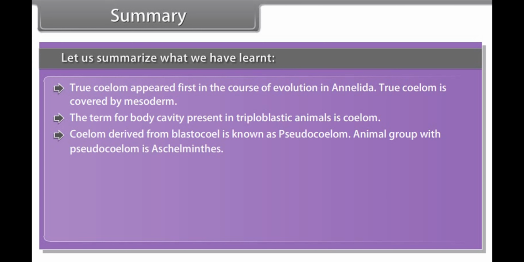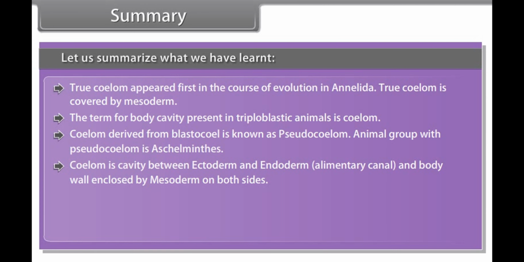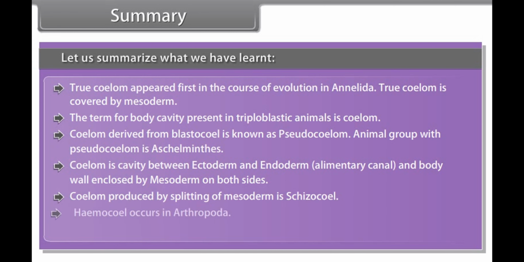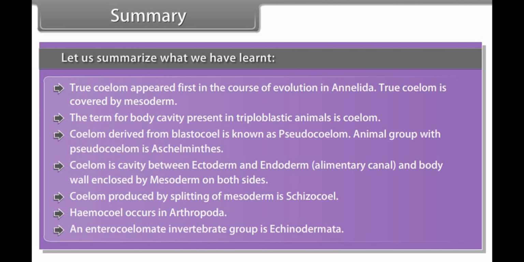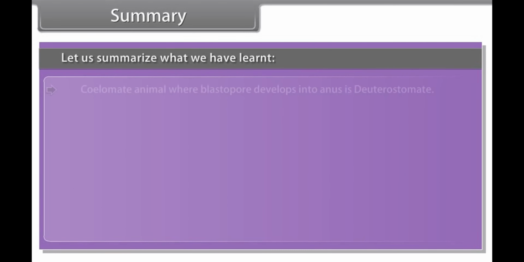Coelom derived from blastocoel is known as pseudocoelom. Animal group with pseudocoelom is Aschelminthes. Coelom is cavity between ectoderm and endoderm, that is, alimentary canal, and body wall enclosed by mesoderm on both sides. Coelom produced by splitting of mesoderm is schizocoel. Hemocoel occurs in Arthropoda. An enterocoelomate invertebrate group is Echinodermata. Coelomate animal where blastopore develops into anus is deuterostomate.